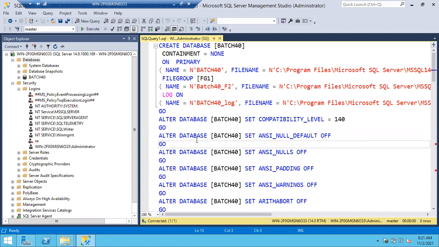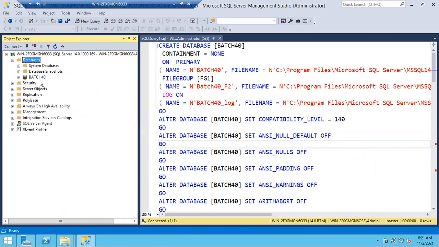Fine, right? So this is your database, and if you can see, this is your batch 40 database. In case I want to create a database using query, whatever we did using GUI, you can also complete that activity using query also. Again, you can complete any activity using the query, but using GUI, not all activities are possible. Only some activities are possible using GUI, but with query you can complete any activity.